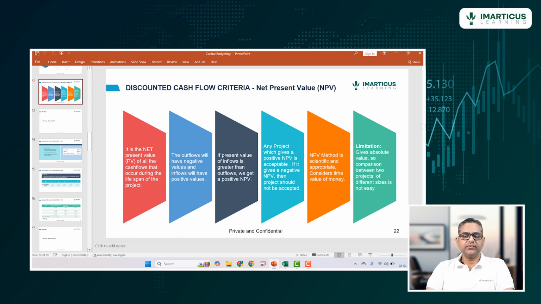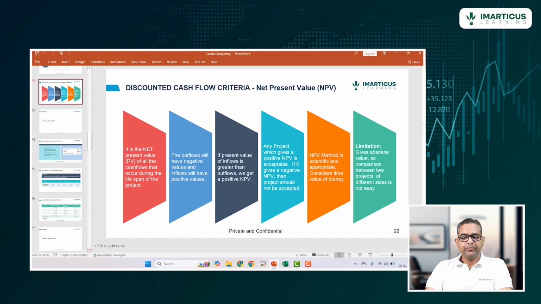Any project which gives a positive NPV is acceptable. If it gives a negative NPV, then the project should not be accepted. So the decision rule when we are using the NPV technique is that for any investment which we have evaluated using the NPV technique, if the NPV is coming out to be positive, that means it is a profitable project, a profitable investment, and we can go ahead with it.